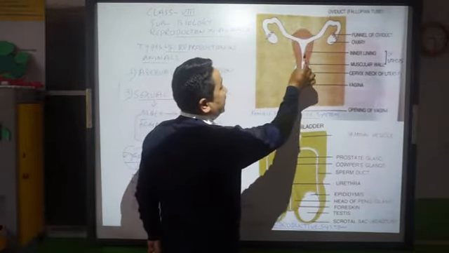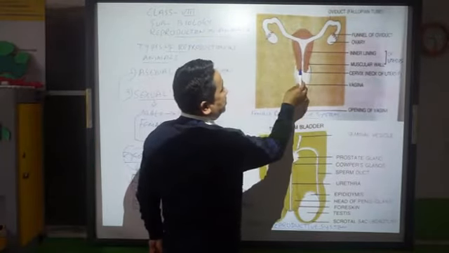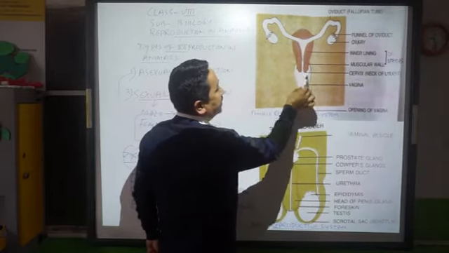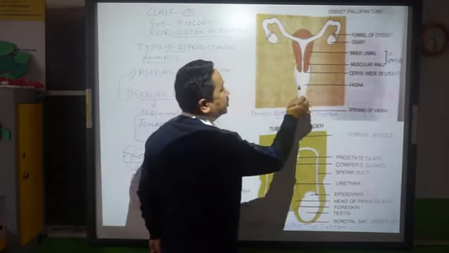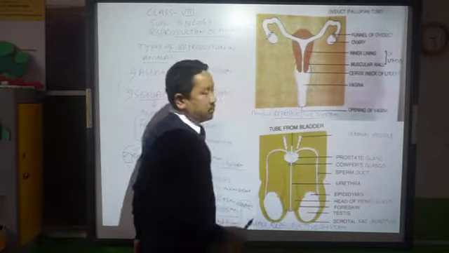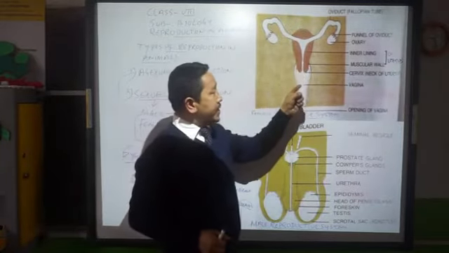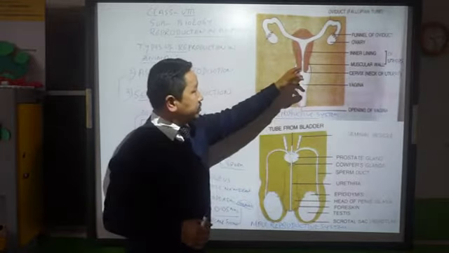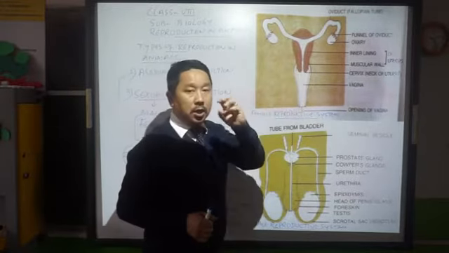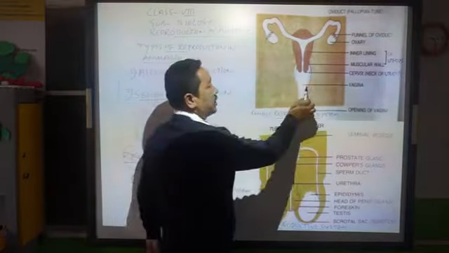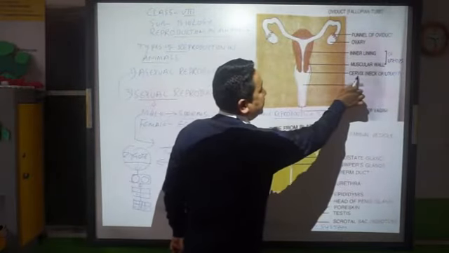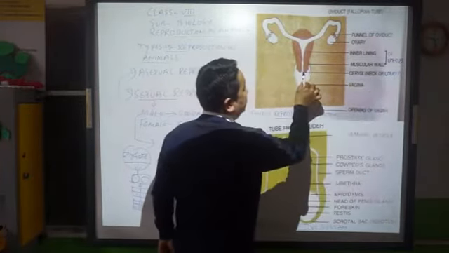Then what happens is that this uterus will be opening into this muscular tube which is called vagina. Okay, this uterus opens into a muscular tube called vagina through this cervix, which is also called the neck of uterus.